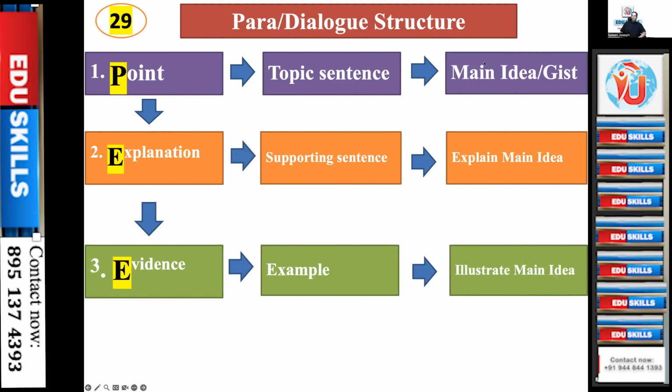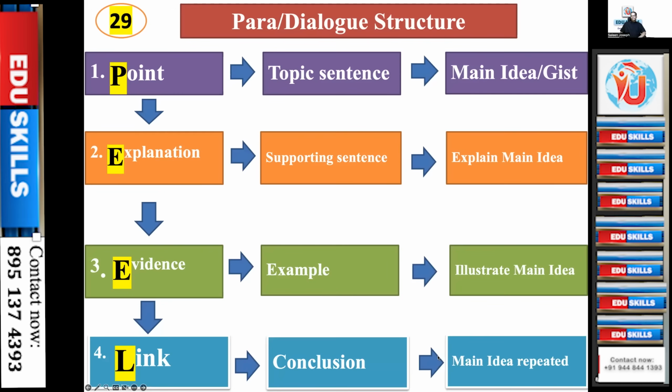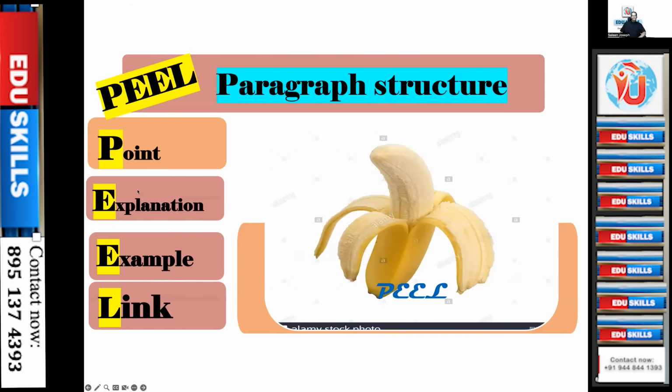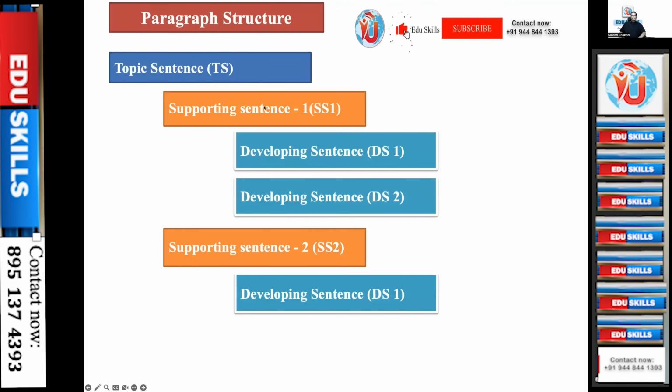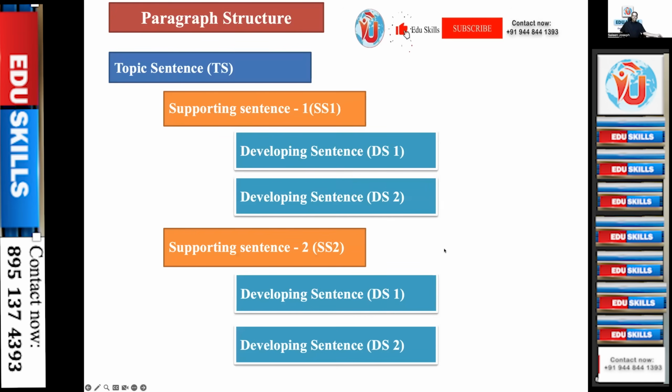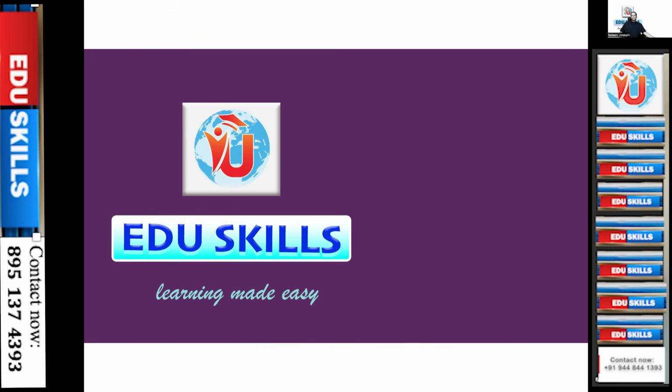They illustrate the main idea, that is, the topic sentence. Then you have the link or conclusion. That is the main idea repeated, in other words, paraphrased. So this is the structure. We call it PEEL, like peeling a banana. Point, explanation, example, link. Paragraph structure or audio structure. This is what we said. Topic sentence, then a supporting sentence, then 1 or 2 or 3 developing sentences, which are the illustrations or evidences given. Then supporting sentence 2, again developing sentence.